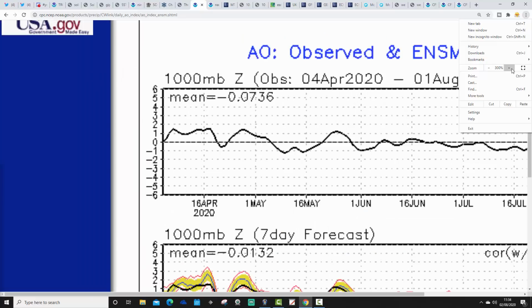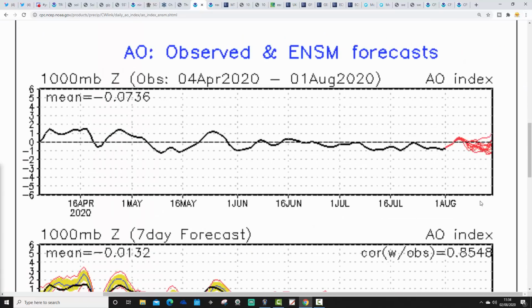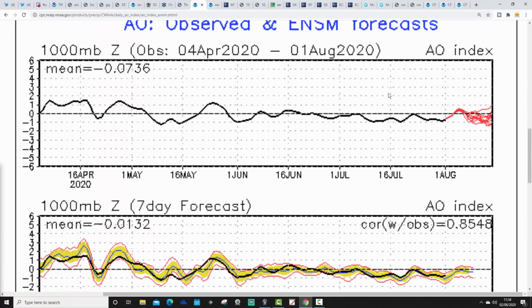Arctic oscillation observed and forecast is looking like this. So the AO, of course, is just an index that's reflecting the atmospheric status. All of these indexes, the SOI, the QBO, the AO, the NAO, are all just indexes that tell us what the atmosphere is doing, really.